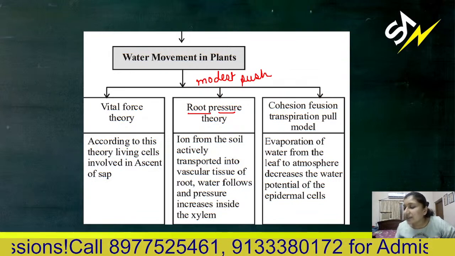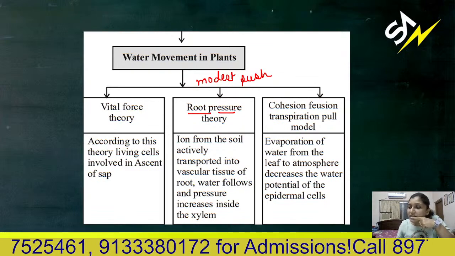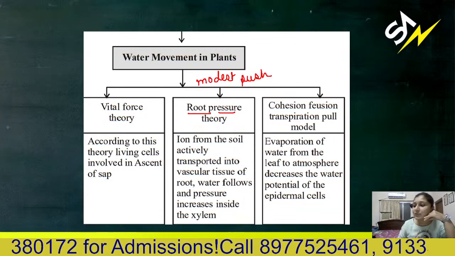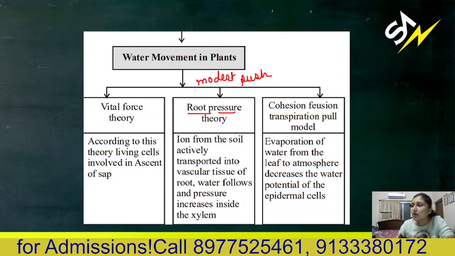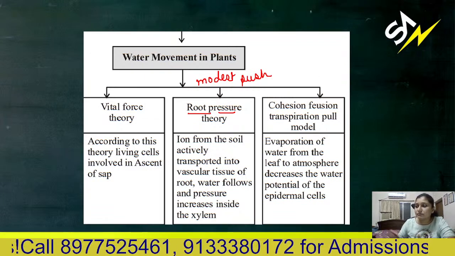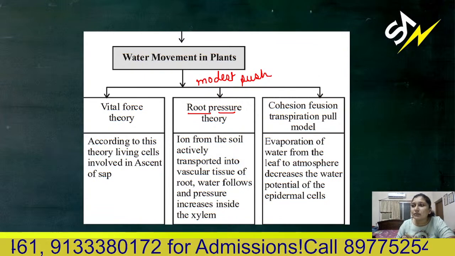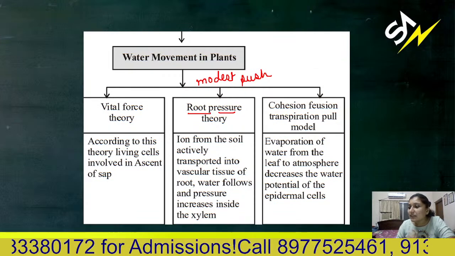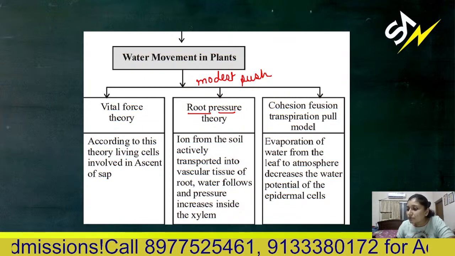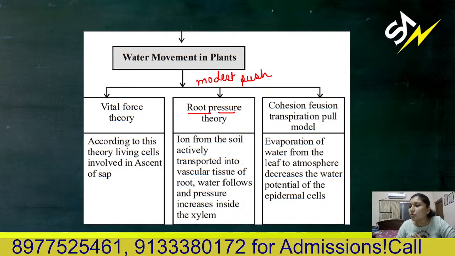See, in plants there are two types of transport: transportation and translocation. Translocation means long distance transport, and simply transport is short distance transport. For example, when you want to travel from one city to another city, you will require a bus, or a train, or maybe you will travel by flight. That is translocation. For that you require some specific mode of transport.